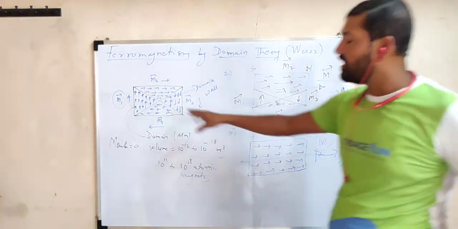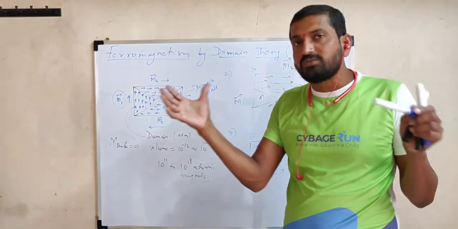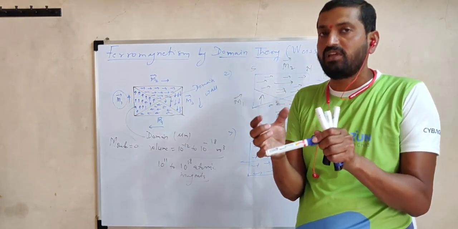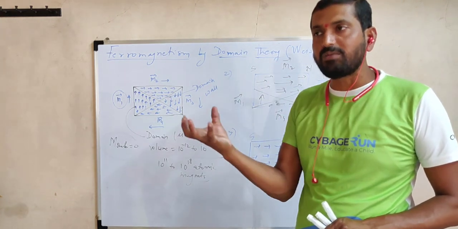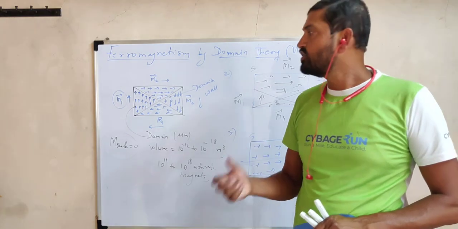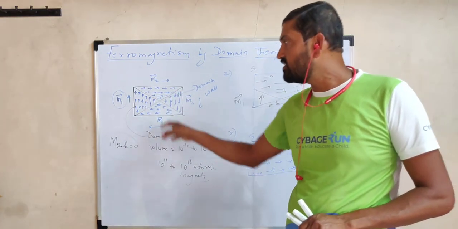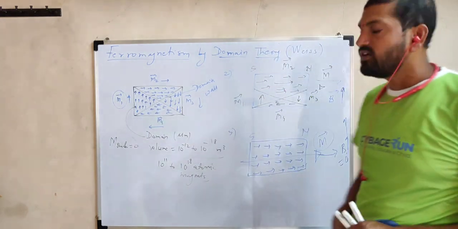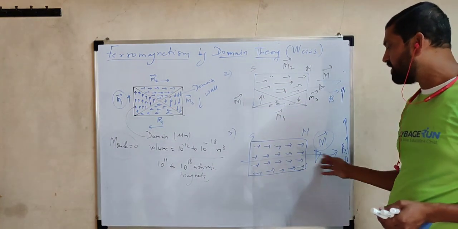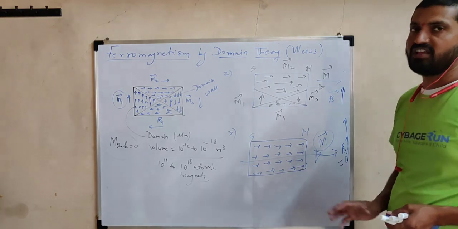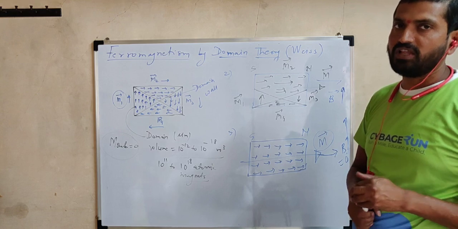Now, in a small region, how are all these atomic magnets held together? There must be a certain attractive force among them, and that attractive force is called exchange coupling. Coupling means connecting together. So exchange coupling connects all these atomic magnets in this smaller region, and when a strong magnetic field is applied, all atomic magnets get aligned in the direction of the magnetic field. So this is about ferromagnetism on the basis of domain theory.